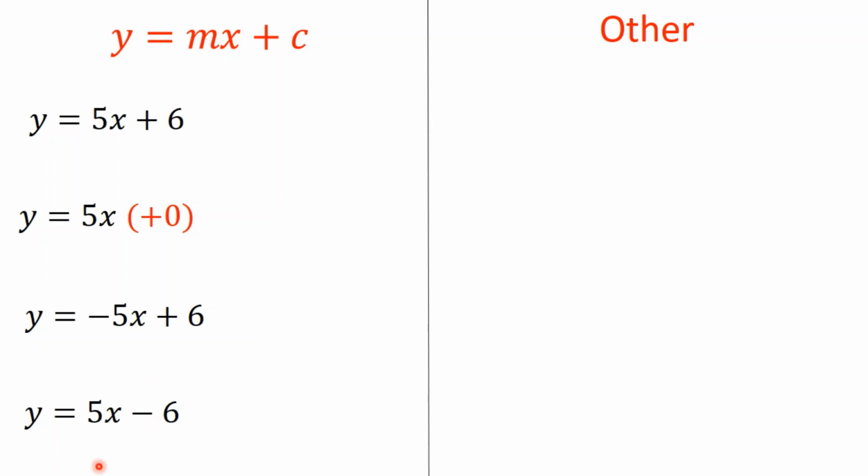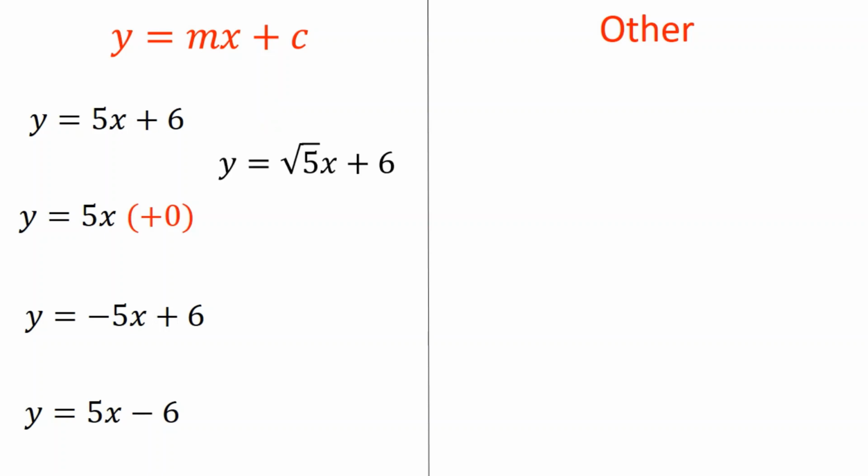So I often say subtraction is a myth we tell primary school children. It's not really a separate thing. It's just addition in disguise. So what we mean by this is we mean 5x plus -6. So in this example, we do have a c. That c is -6. So this is still in the form y equals mx plus c.